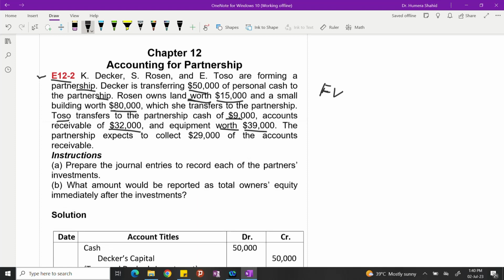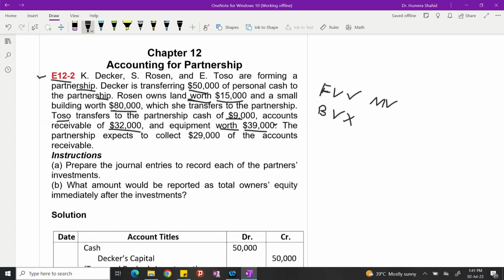Worth means not the book value, it means the market or fair value for the equipment, that is $39,000. The rule for accounting of partnership is that when a partner joins a partnership with non-cash assets, those assets are not recorded at book value, they are recorded at fair value or market value.